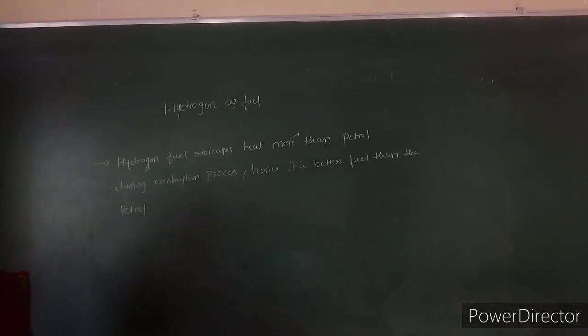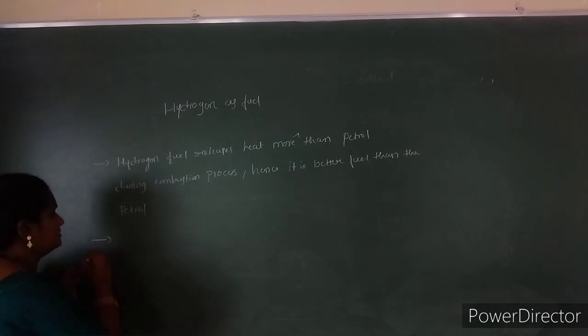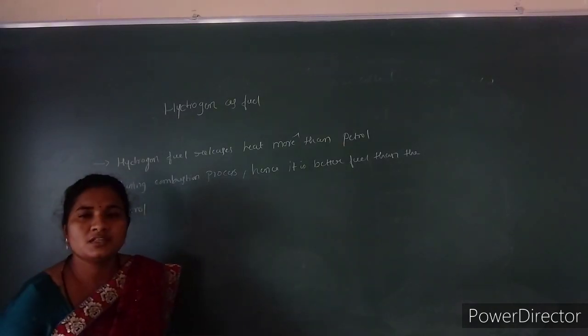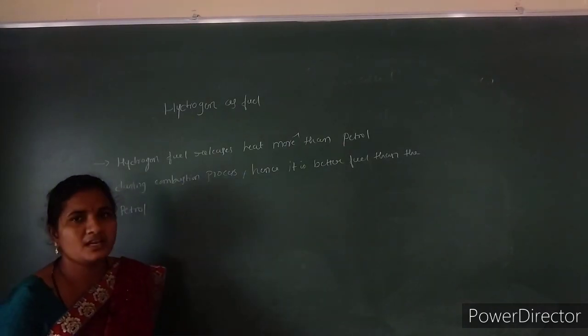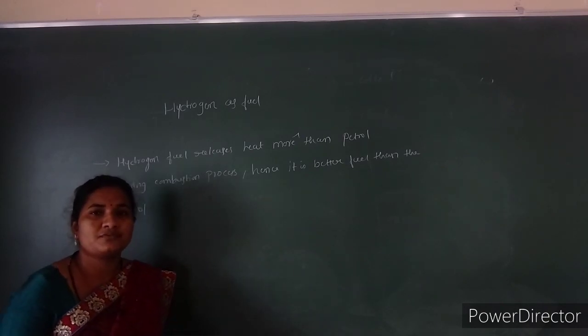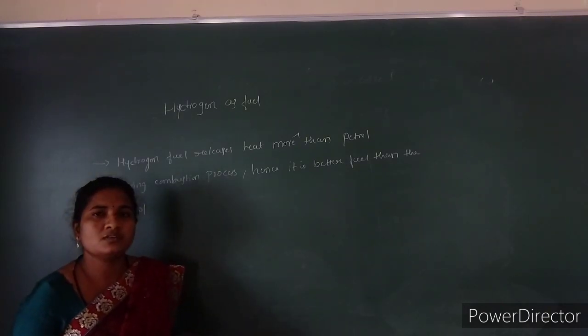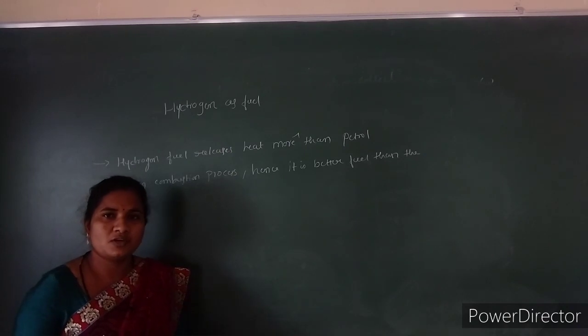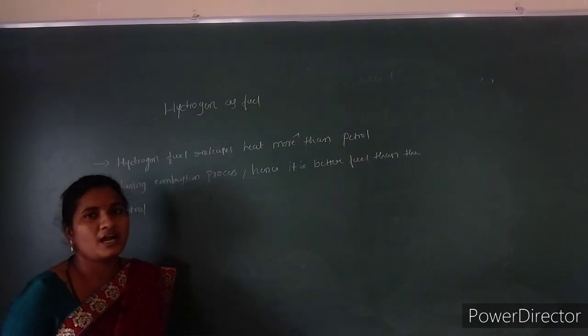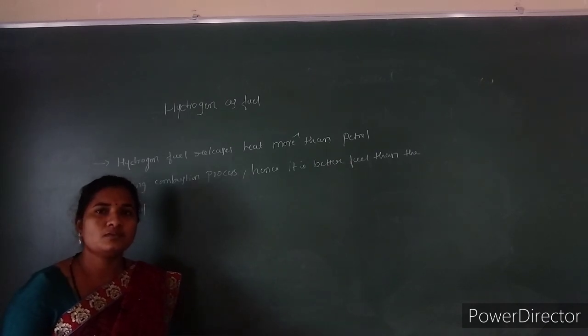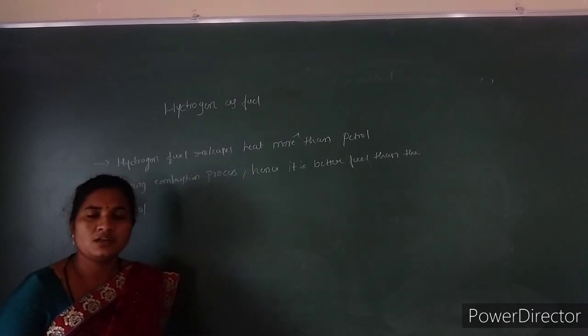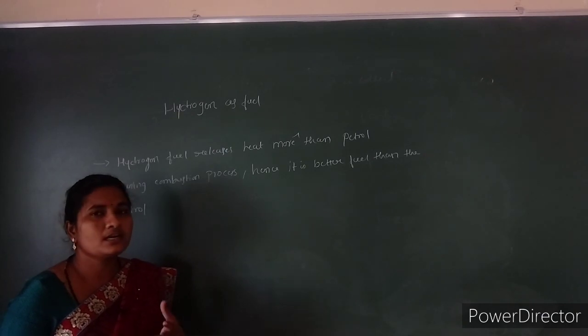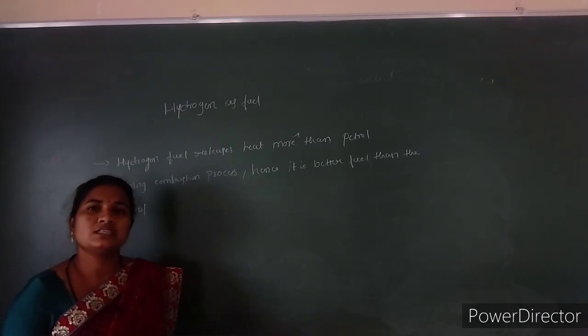Next, the pollutants in the combustion. The pollutants during combustion of hydrogen fuel are fewer compared to petrol combustion, because only a trace or minimum amount of nitrogen oxides is present. We can remove these impurities by adding a little water to the cylinder.